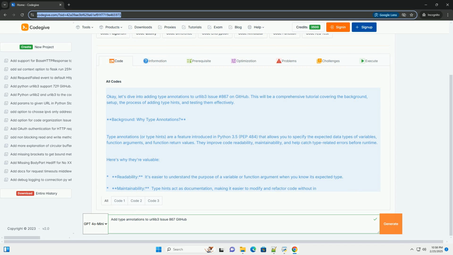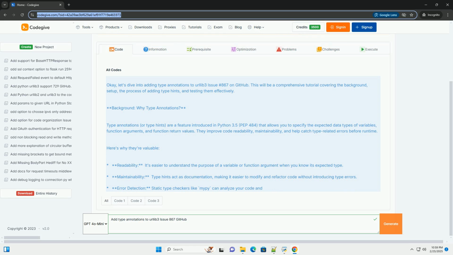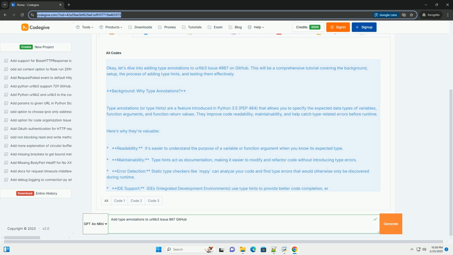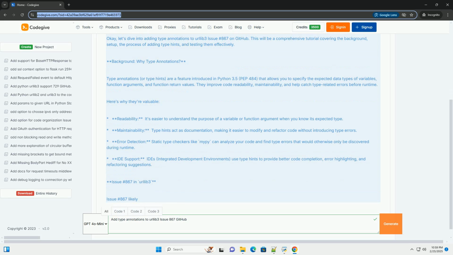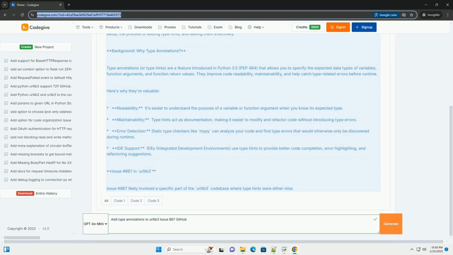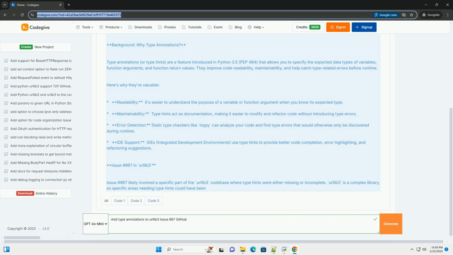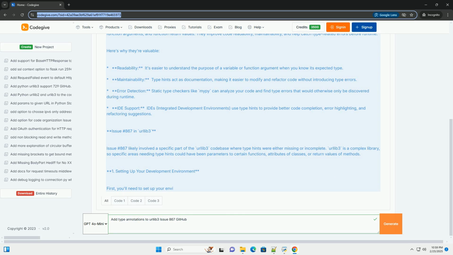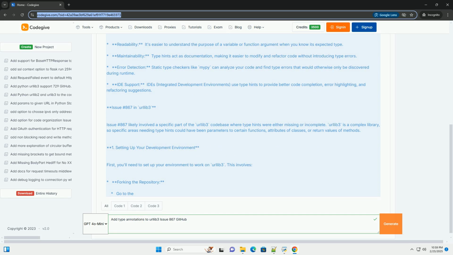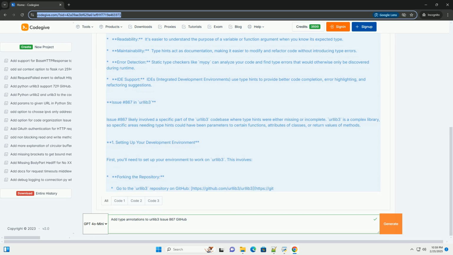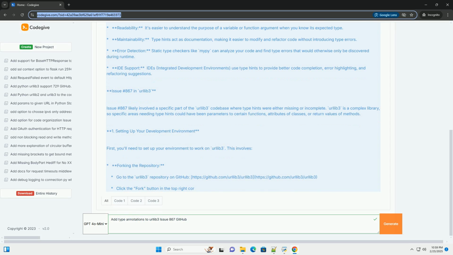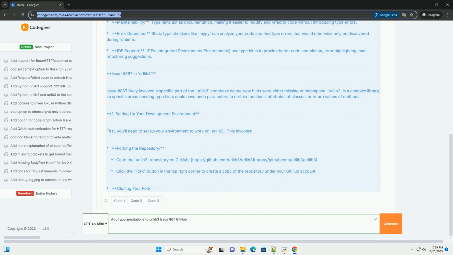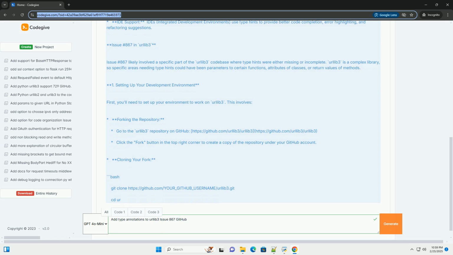Background: why type annotations? Type annotations, or type hints, are a feature introduced in Python 3.5, PEP 484, that allows you to specify the expected data types of variables, function arguments, and function return values. They improve code readability, maintainability, and help catch type-related errors before runtime. Here's why they're valuable.